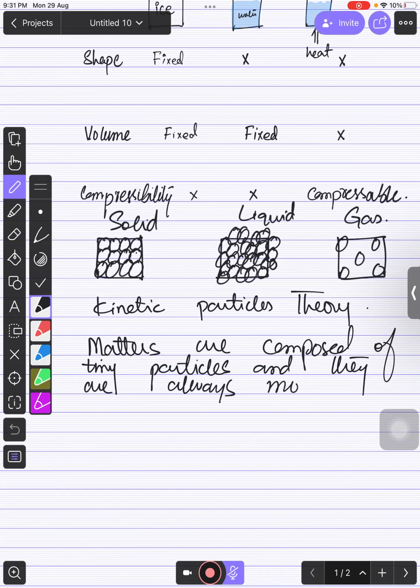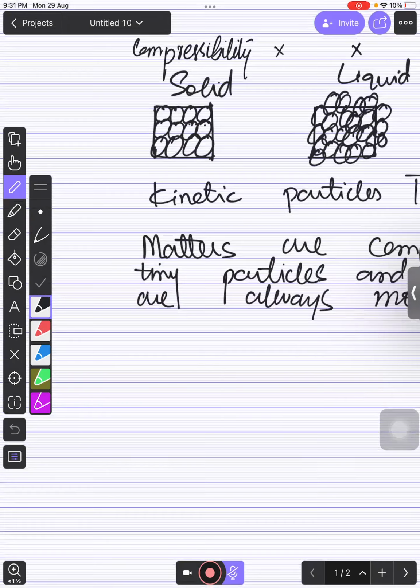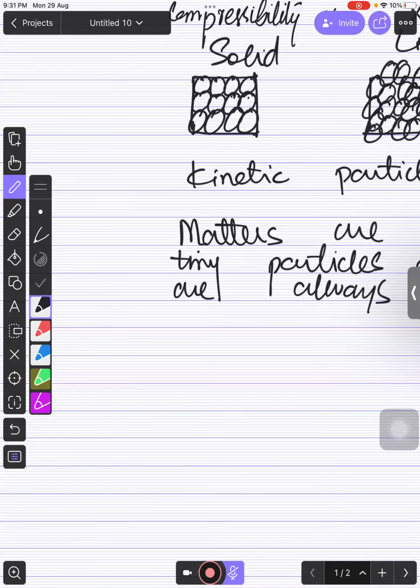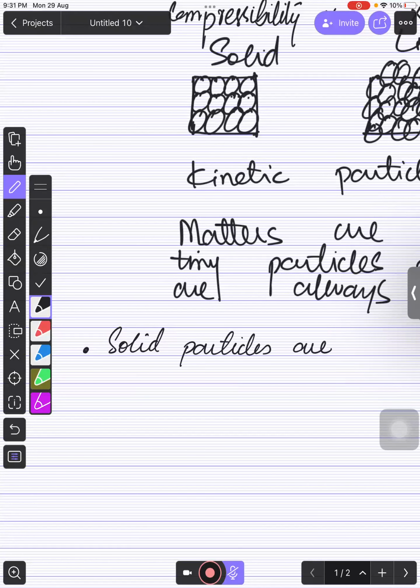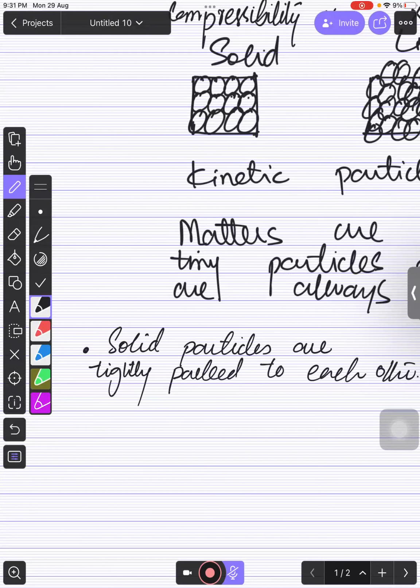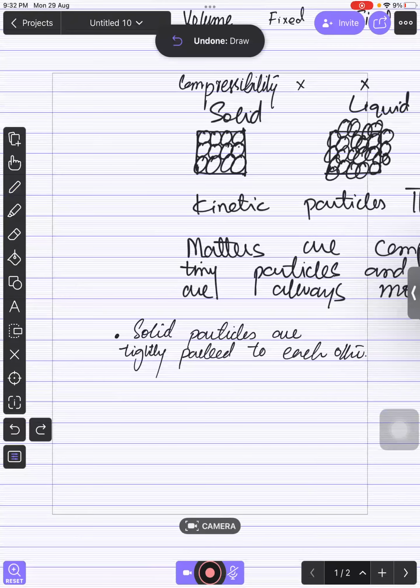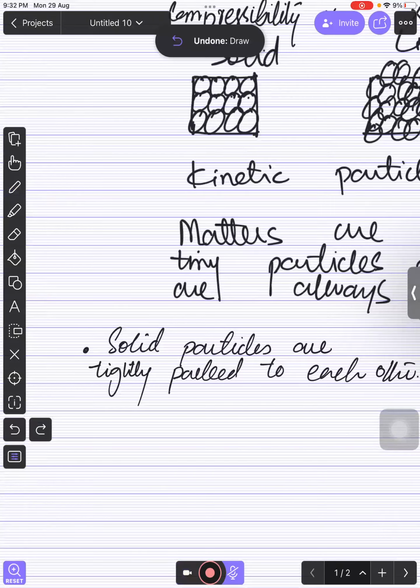According to kinetic particle theory, if we talk about solid, liquid, and gas, what is the first thing you need to understand about solid from this diagram? You can say that solid particles are tightly packed to each other, right? It is obvious from the diagram that the particles are tightly packed to each other. Then the second observation you can find from this diagram is that the particles are well arranged, right?